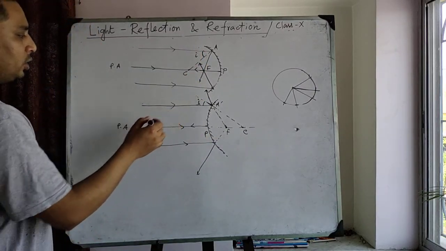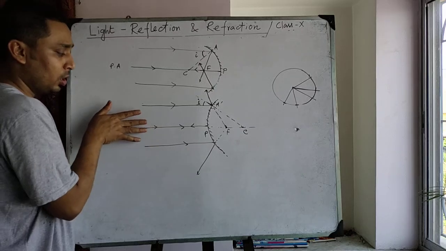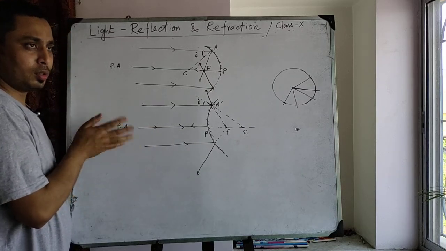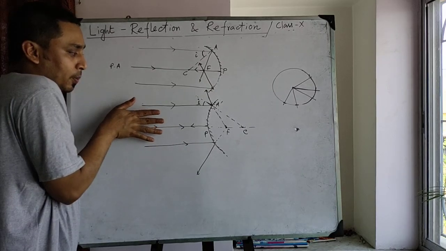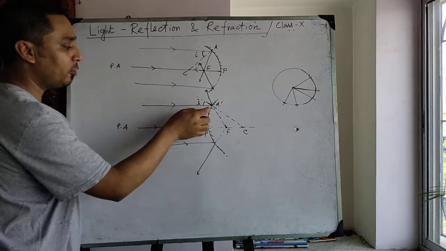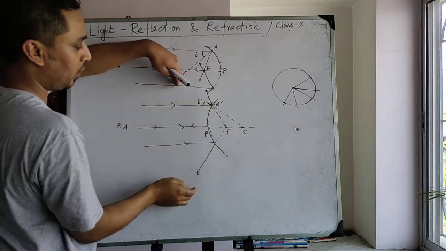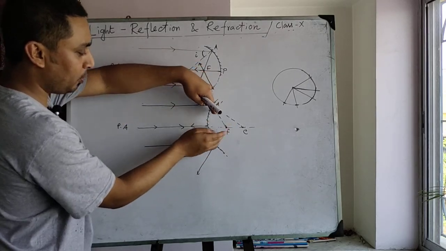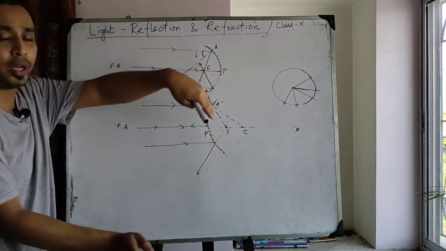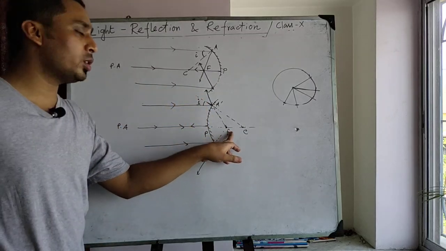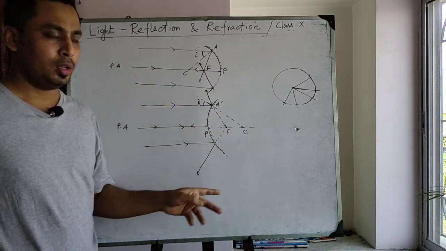So repeating the definition again. For a convex mirror, the rays parallel to the principal axis after reflection on the mirror appear to diverge from a point. It appears to us that it is diverging from the point F. This point is known as the focus for the convex mirror.